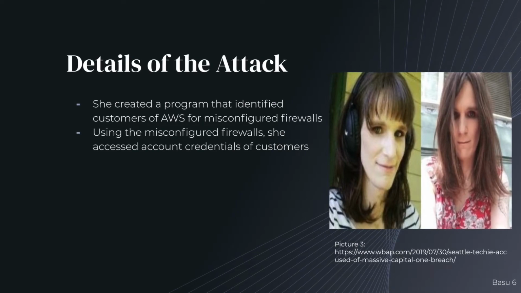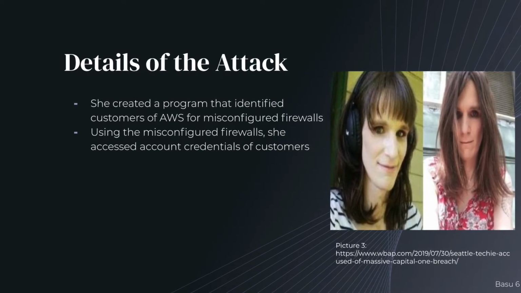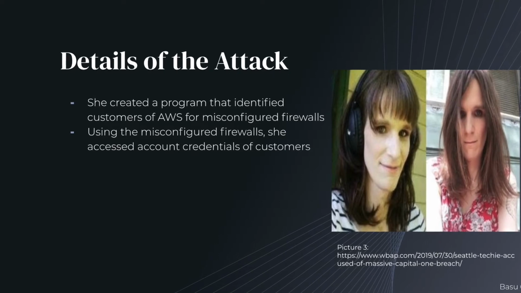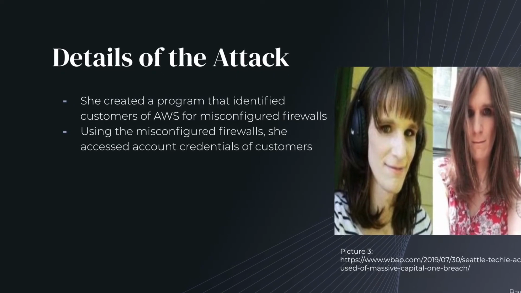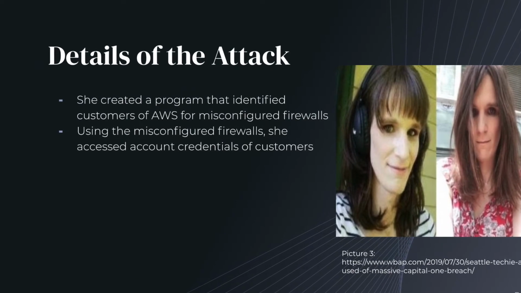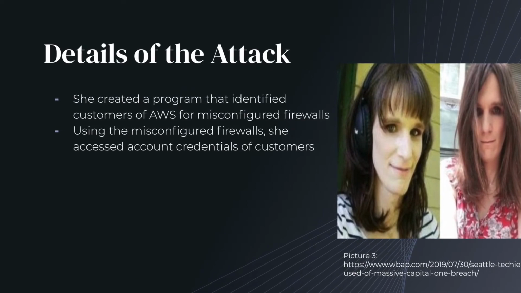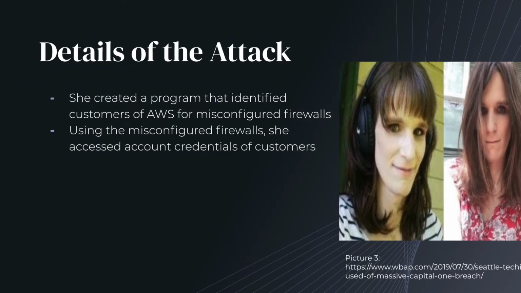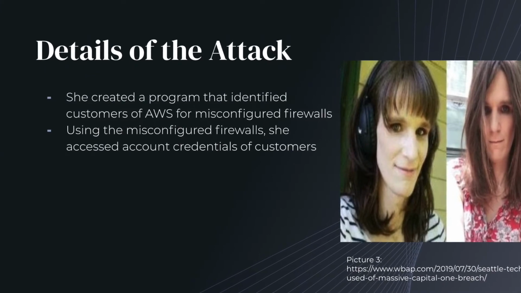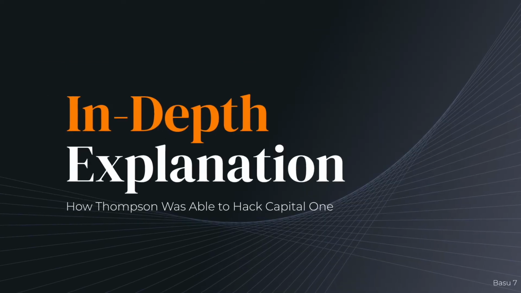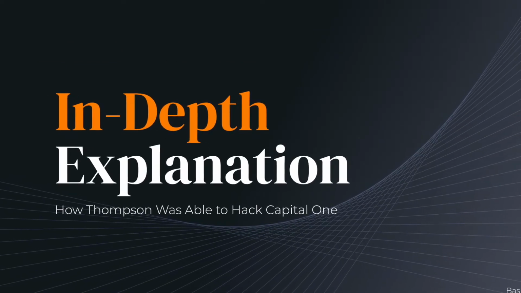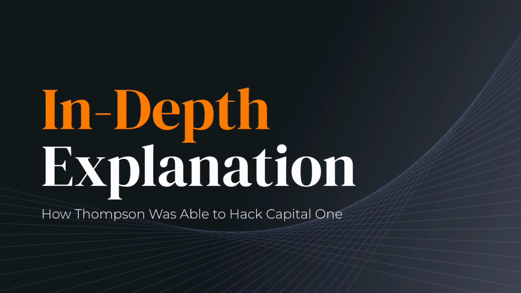To provide a general overview of how she was able to breach Capital One's services, she created a program that identified customers and applicants of Amazon Web Services, a cloud computing company, for misconfigured firewalls. Using the misconfigured firewalls, she accessed account credentials of customers, thereby leading to the breach. In just a second, we'll take a look at the step-by-step process of how she was able to do this.